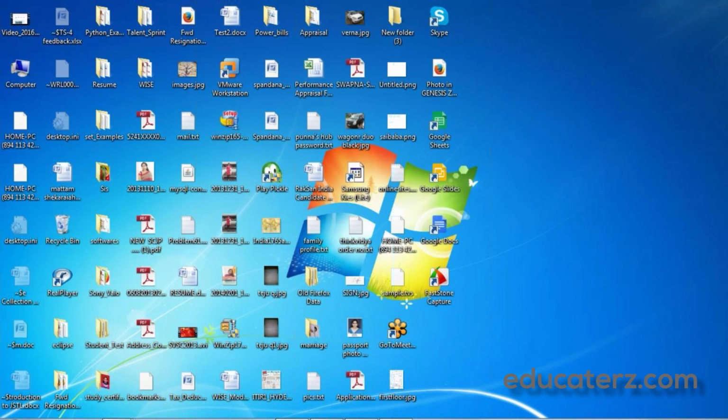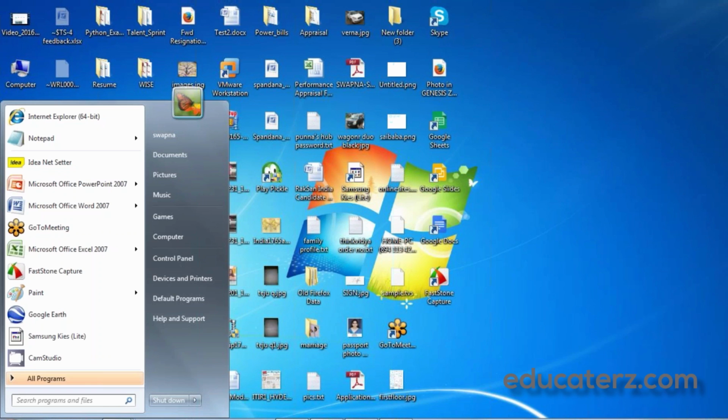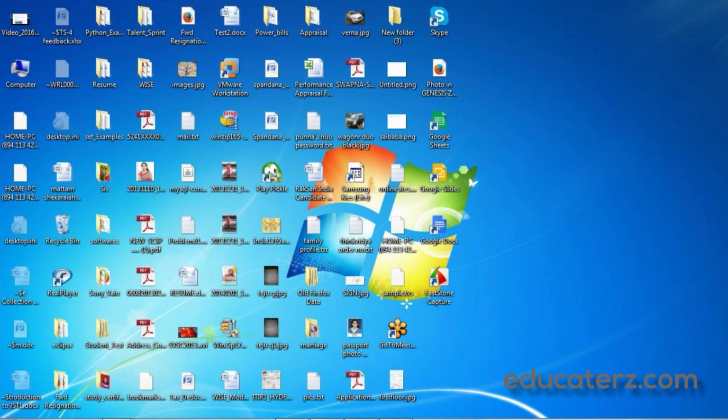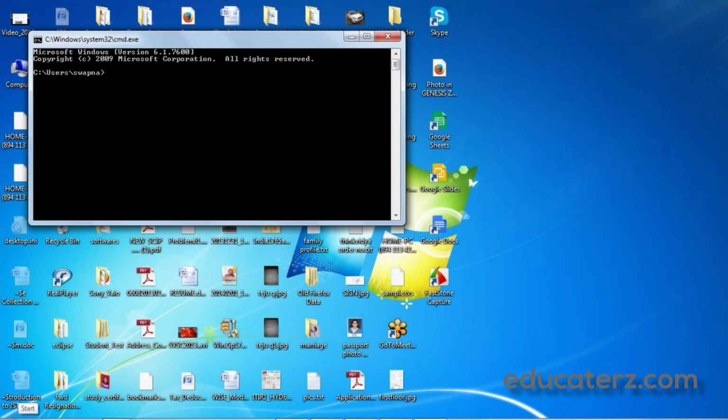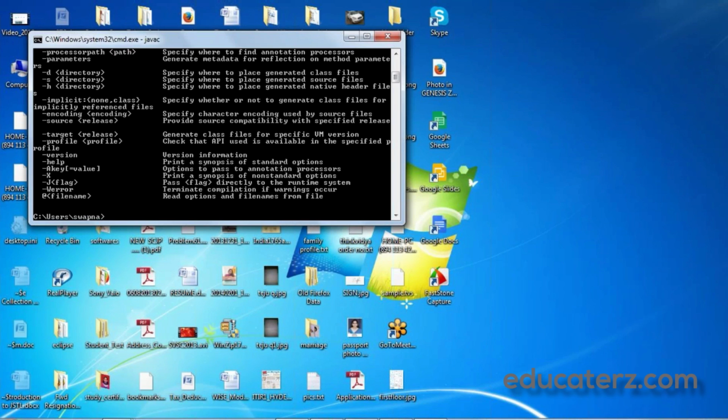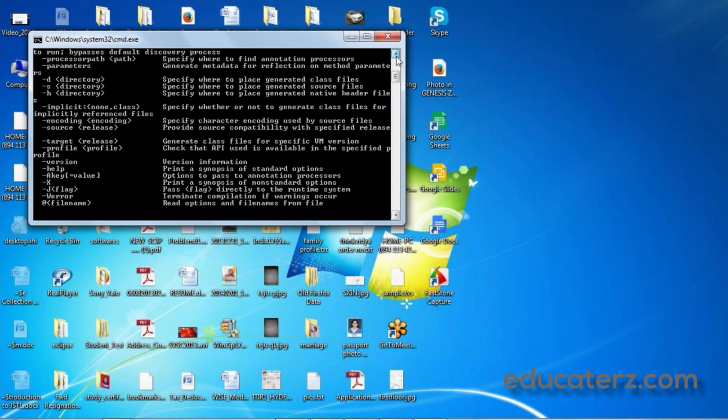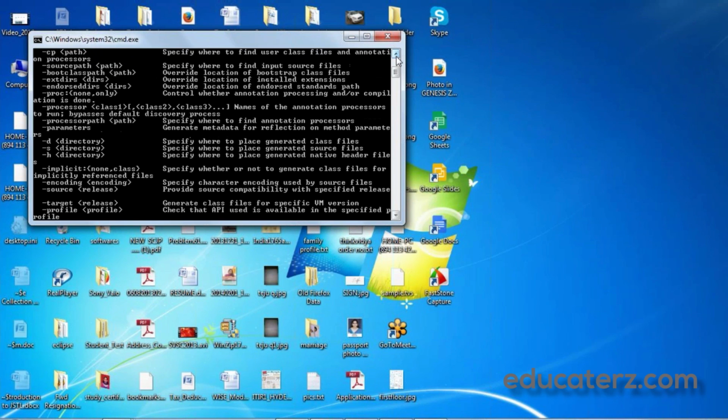Once you have downloaded Java 8, next we need to check whether Java 8 is correctly installed or not. For that, open cmd command prompt, and here just say javac. If you can see a set of options available, that means Java is installed correctly.